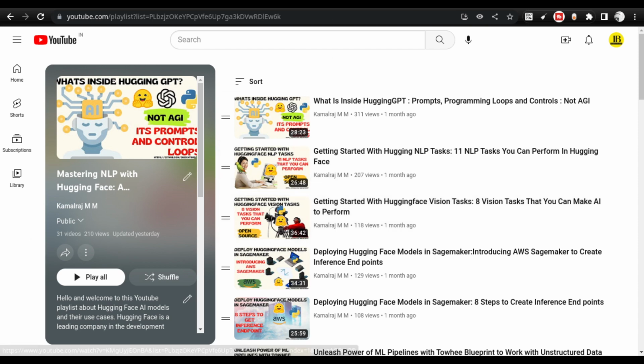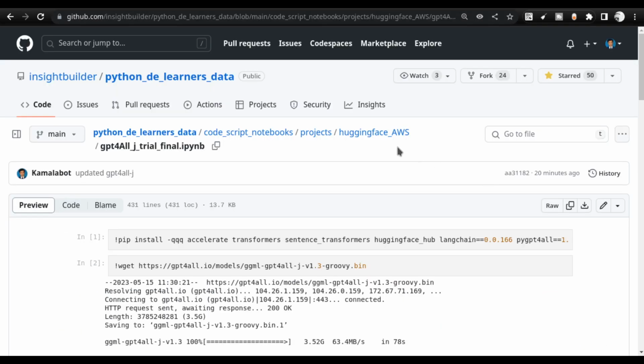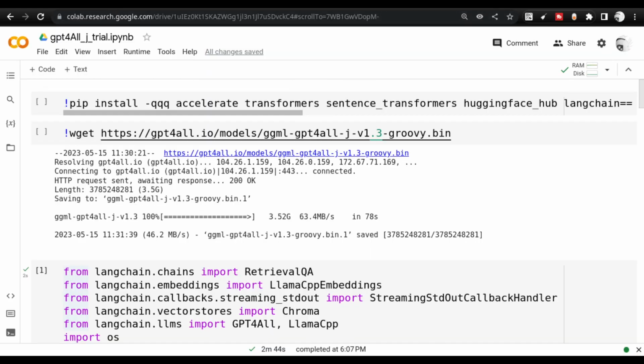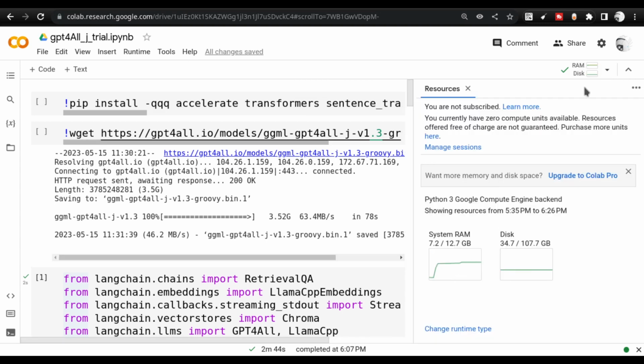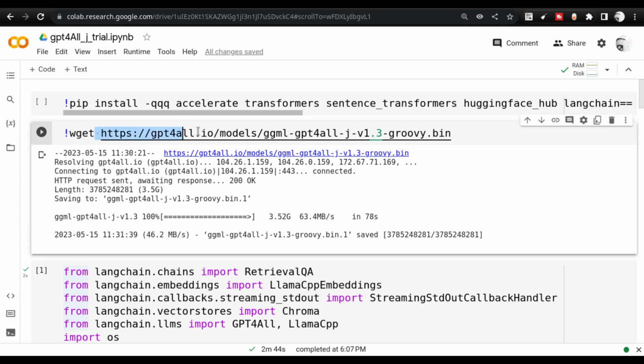With that said, I would like to start discussing the Jupyter notebook that I have already uploaded into the GitHub repo. You can always download this notebook and use it in the Google Colab environment. This Colab environment is a basic environment, I am not using a GPU, as you can see here. This is the link for the location of the GPT4All-J Groovy model. You can just use wget to get this model. It's around 3.52 GB, as you can see here.